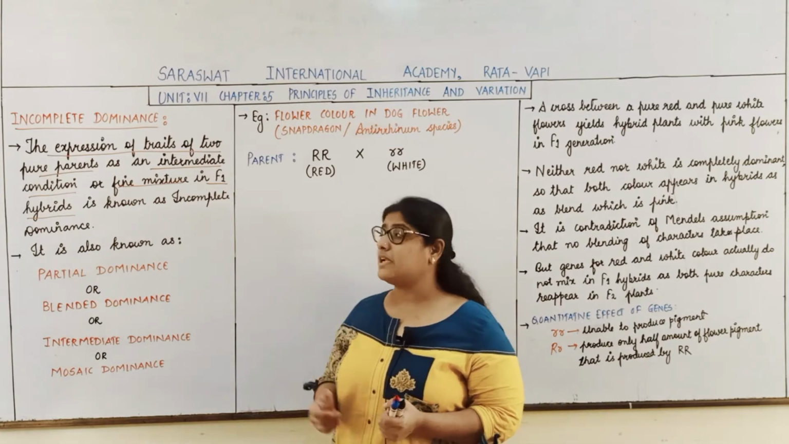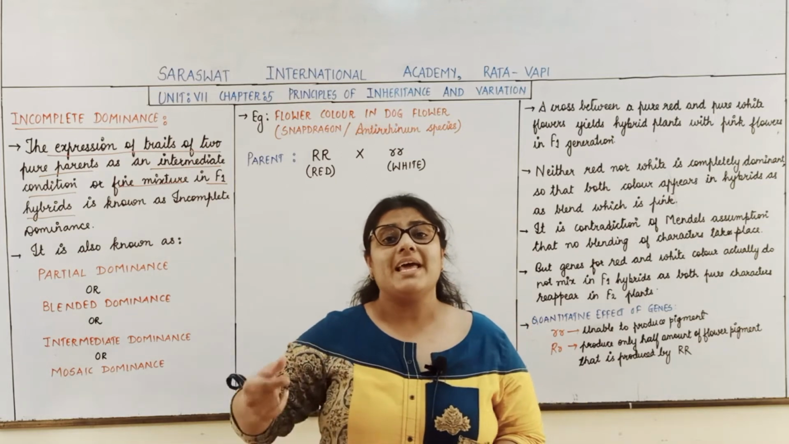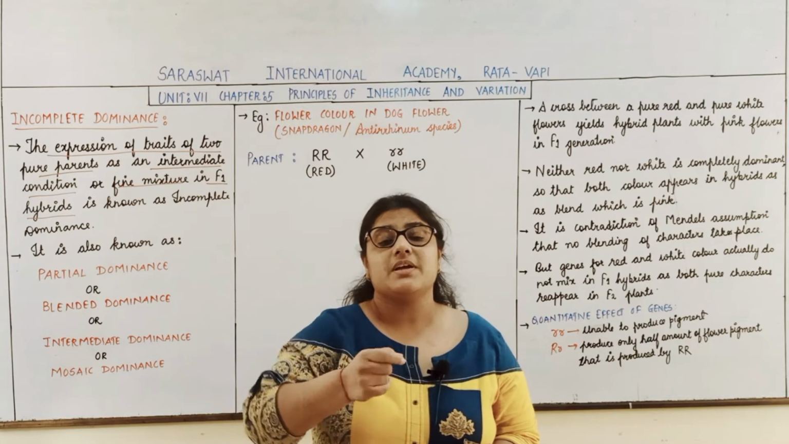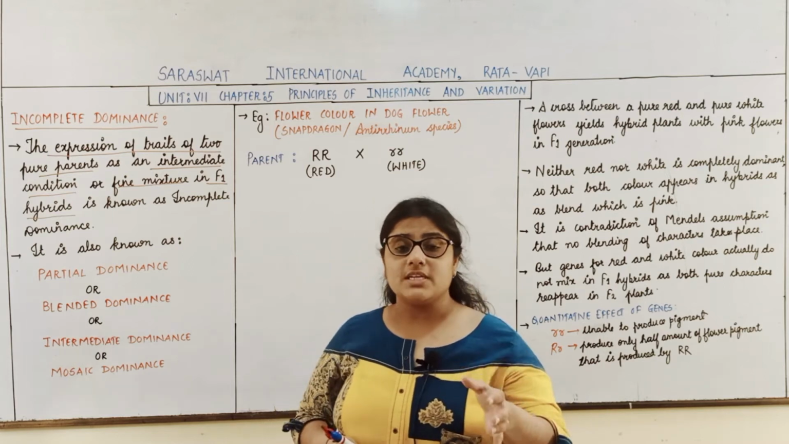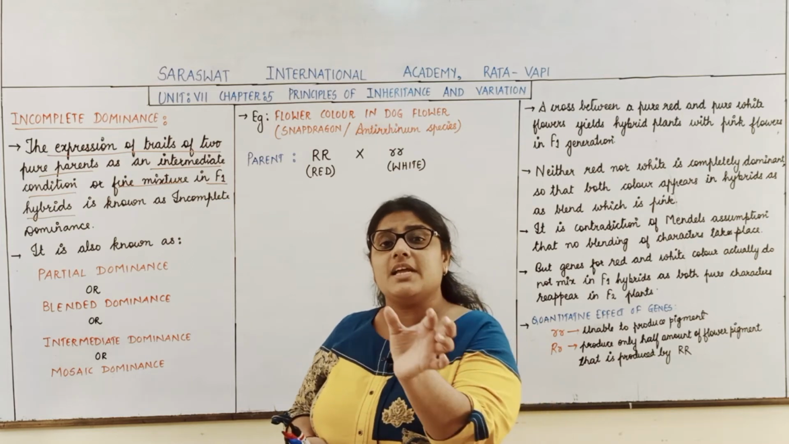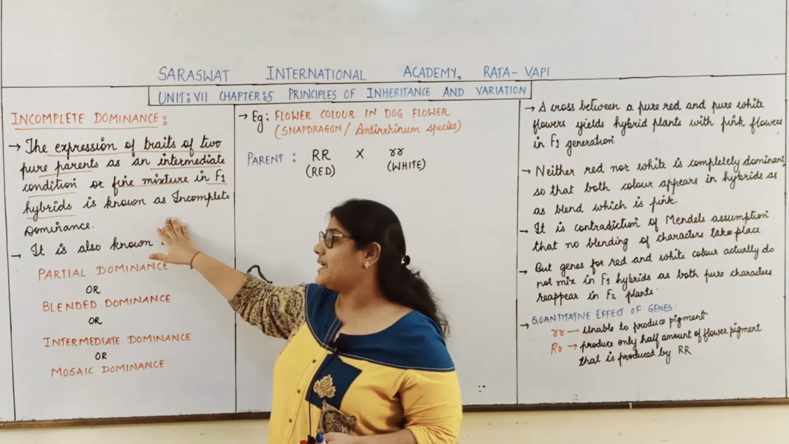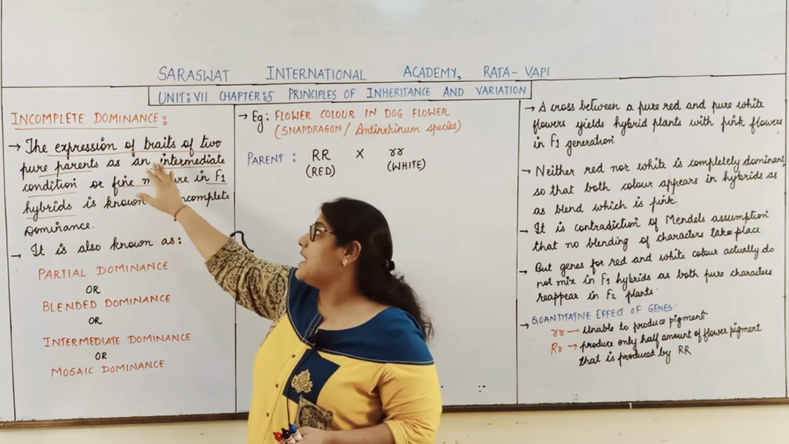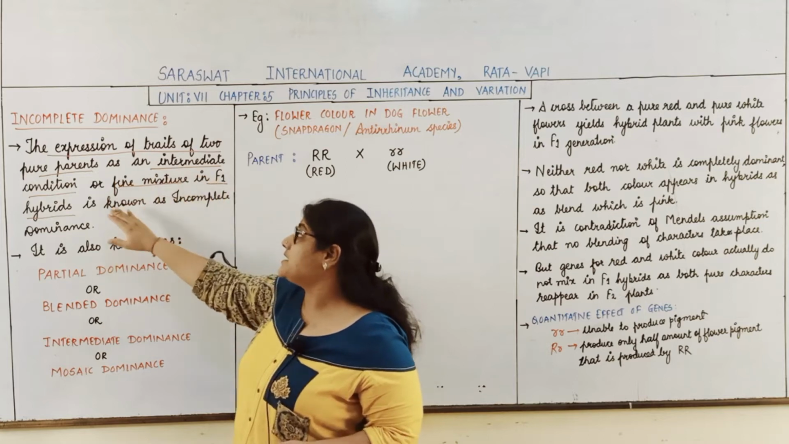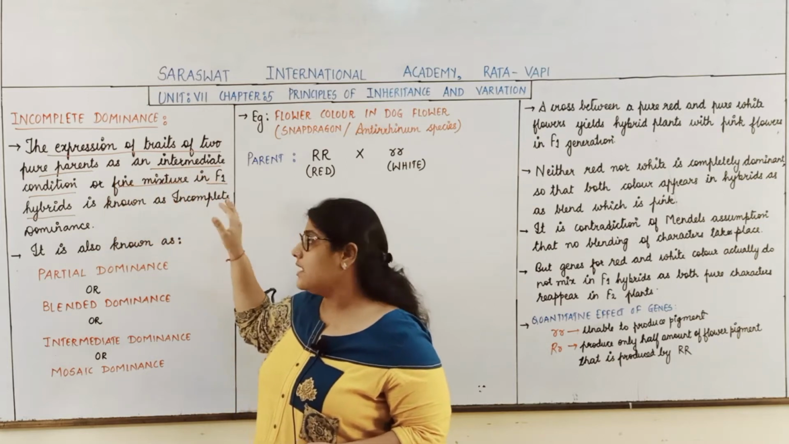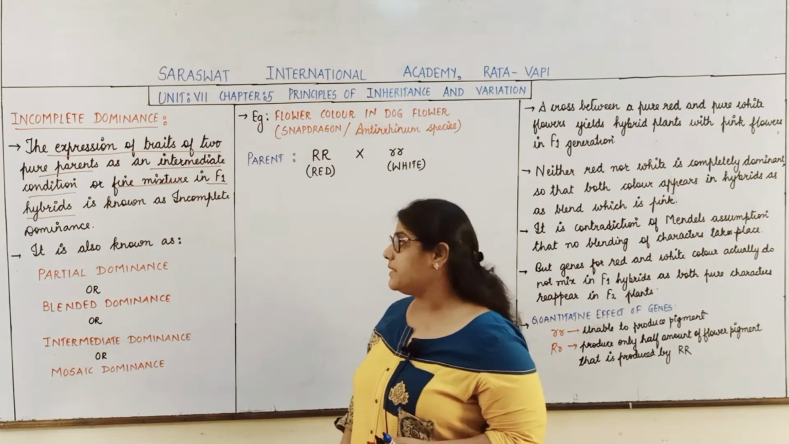But in incomplete dominance, students, what happens? None of the parental characters gets expressed in the F1 generation. In the F1 generation, what is happening? An intermediate condition is developed in the F1 hybrid. And what is that called? Incomplete dominance. The expression of the traits of two pure parents as an intermediate condition or a fine mixture in the F1 hybrids is called incomplete dominance.